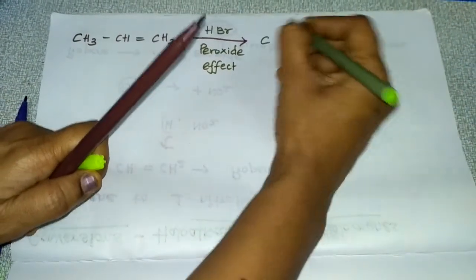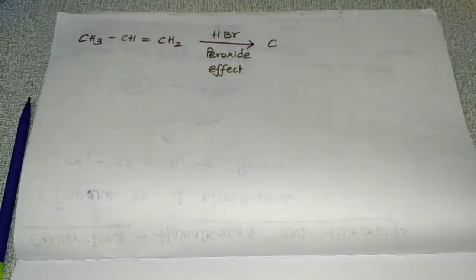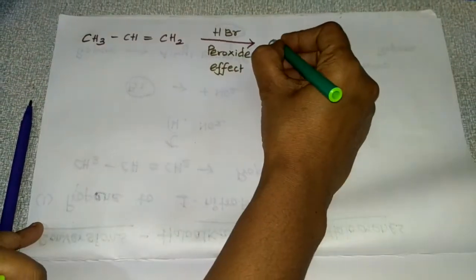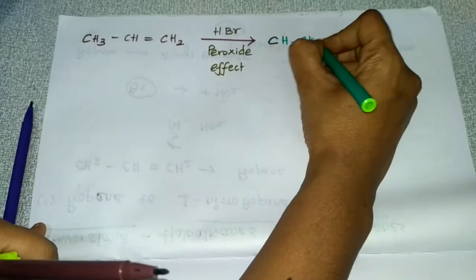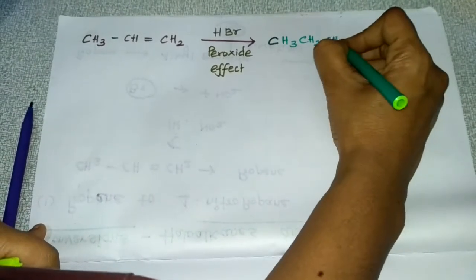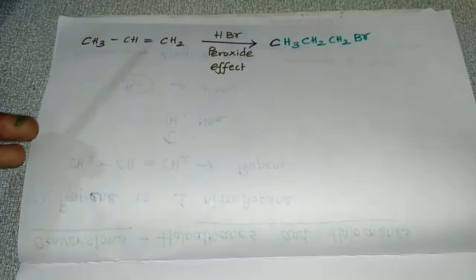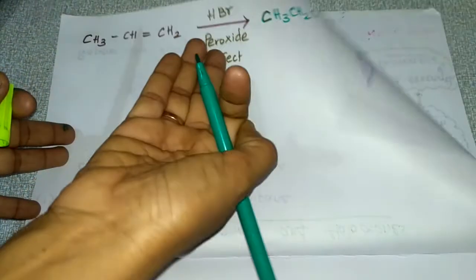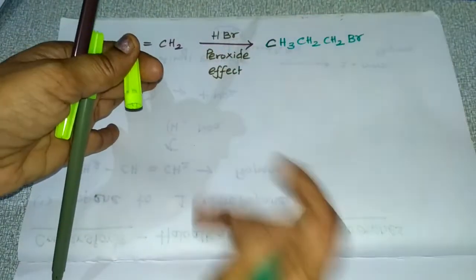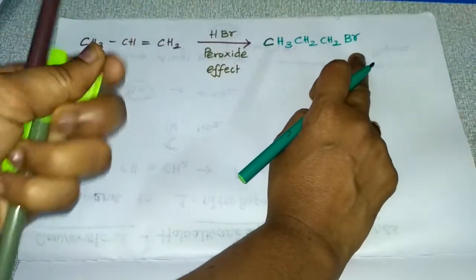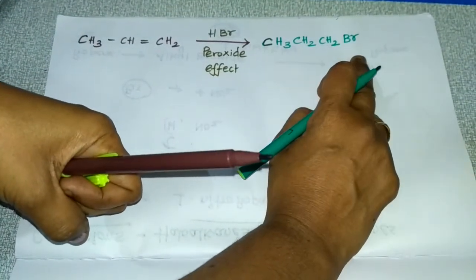So your product will be CH3 CH2 CH2 Br. Anti-Markovnikov rule, so it won't follow the Markovnikov rule under this peroxide effect. So you have converted it into alkyl bromide, that is propyl bromide.